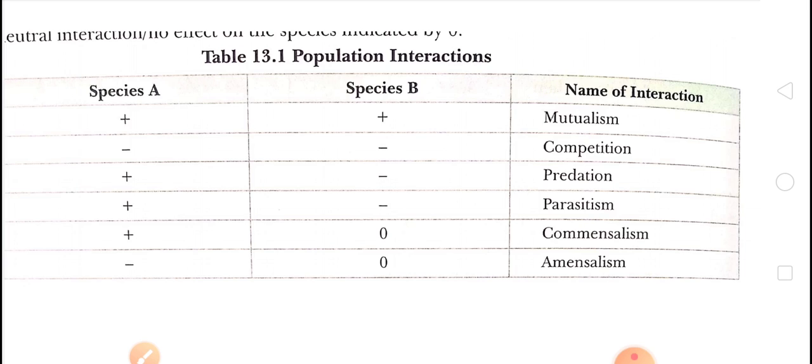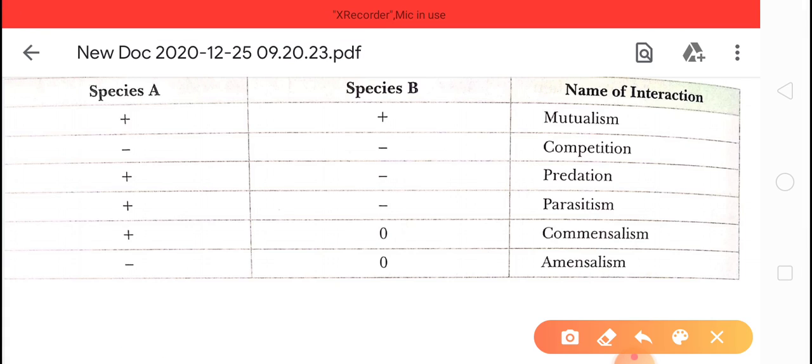Hence we can say that mutualism is the interspecific interaction in which both interacting species are benefited. Species A is benefited and species B is also benefited. We'll discuss certain examples in detail.